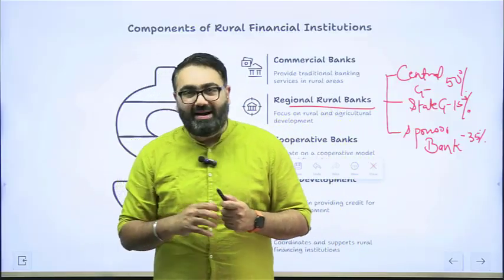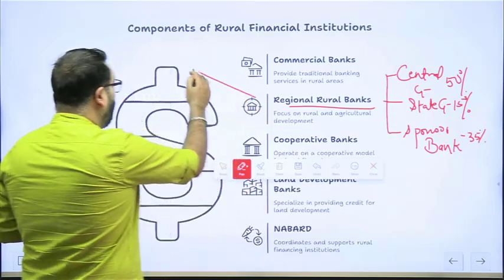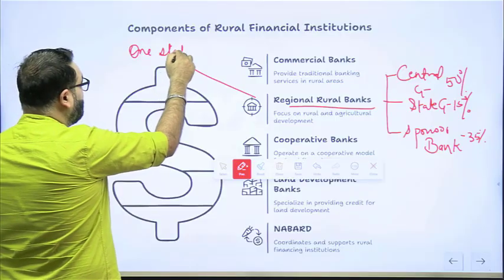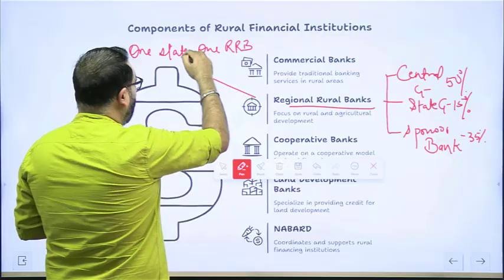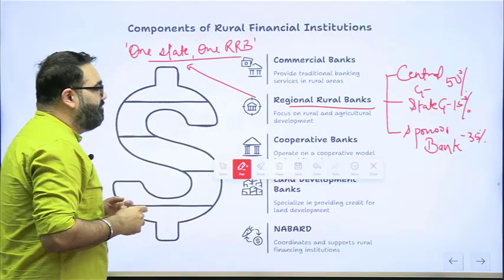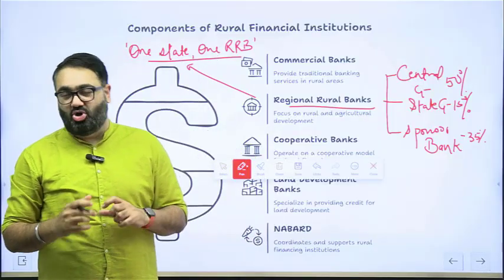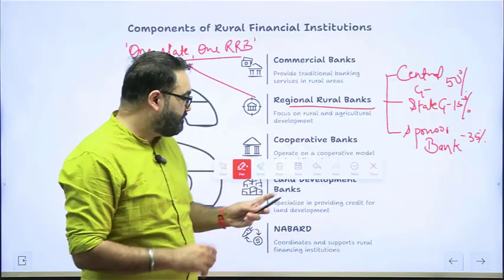The government right now is working on a policy for RRBs where the government wants one state, one RRB. That is the government's aim in the long run, that in one state there should be only one RRB. Right now, that is not the case. So this is the government's long-term aim with RRBs.